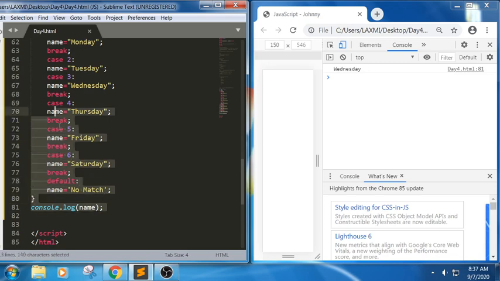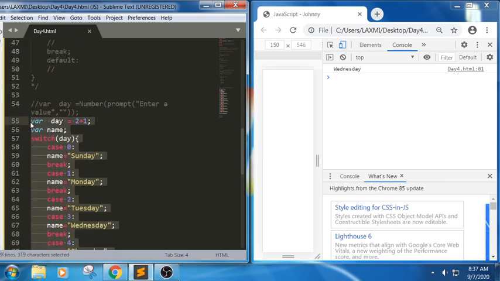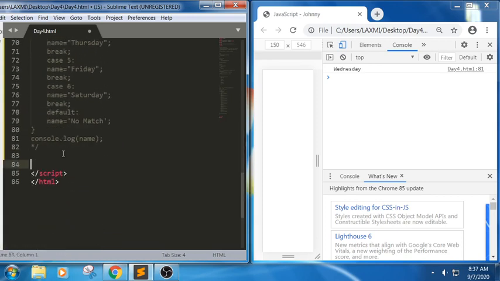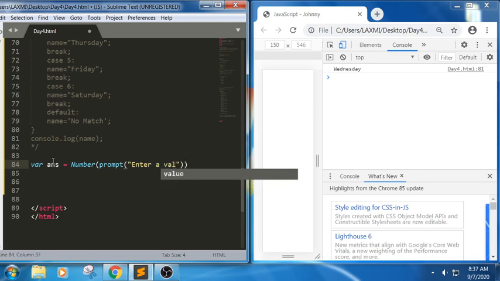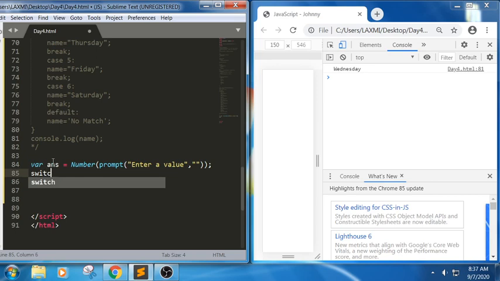Let me put this in the comments. Let me write a new snippet. I have this switch statement. In the same switch statement, I'm trying to write a variable, like answer equals prompt of, let me put this in a number, prompt of "enter a value". Now in this I am trying to write switch of ANS.